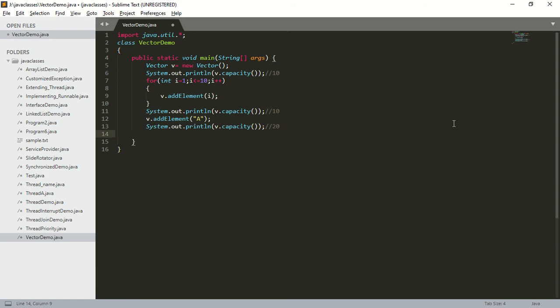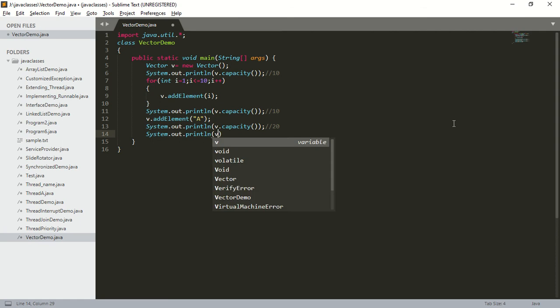Next, I am going to print the elements of the vector. How to print the elements of the vector? System.out.println(v). Now this is going to print the elements of the vector. What are the elements of this vector? The elements of this vector are 1, 2, 3 up to 10 followed by a. So these are the elements of this vector.